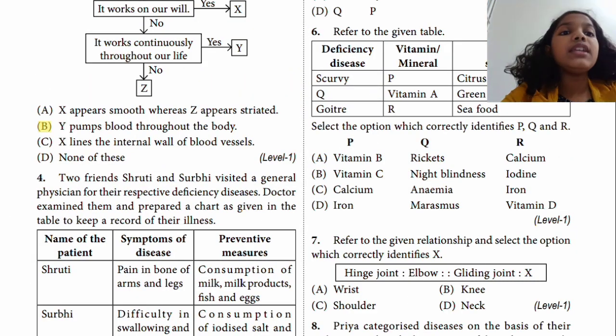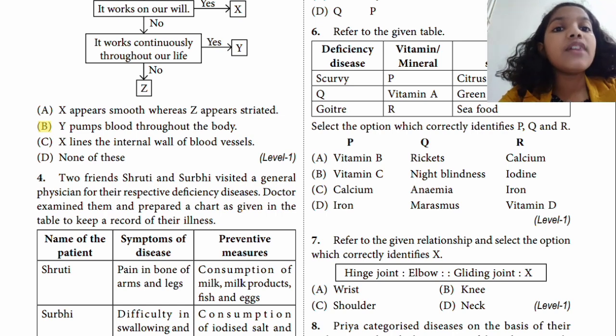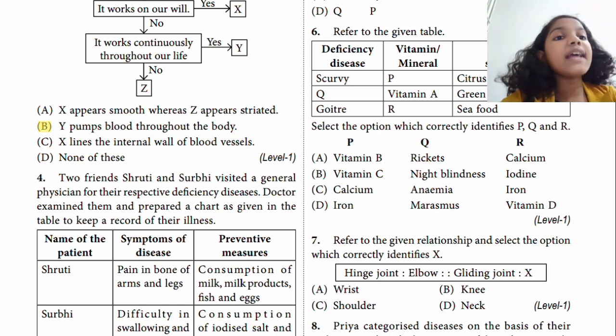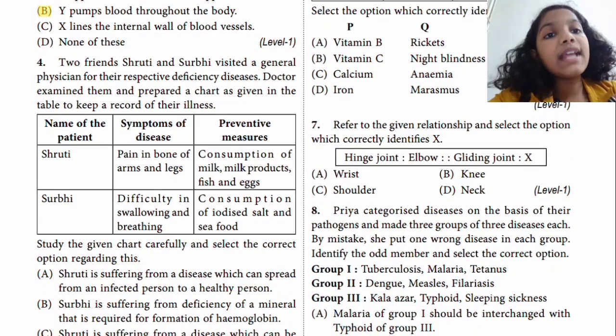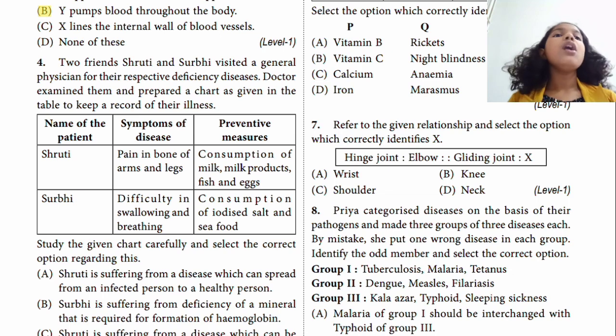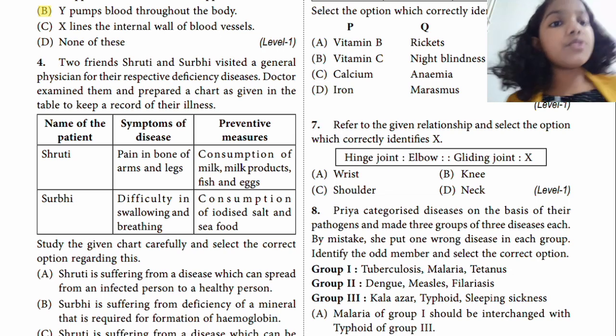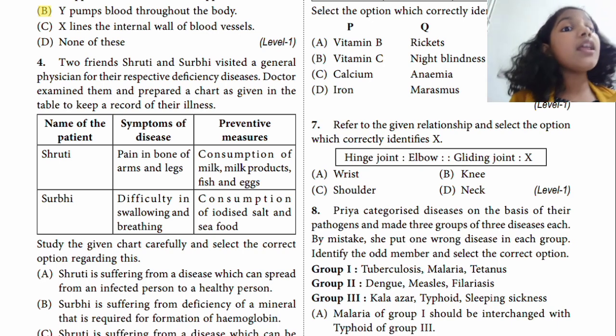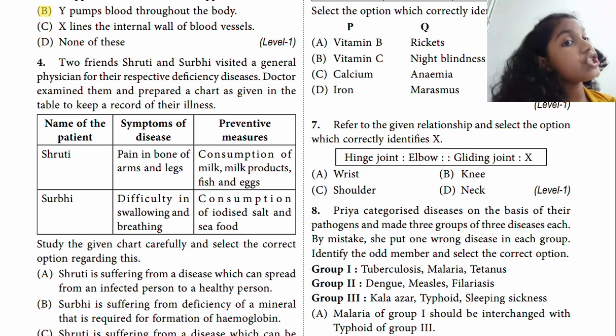Two friends, Shruti and Surbhi, visited a general physician for their respective deficiency diseases. The doctor examined them and prepared a chart as given in the table to record their illness. Shruti here is having pain in arms and legs, and they are asking her to consume milk and milk products. It might be calcium, but they are also saying fish. She also needs fish and eggs.